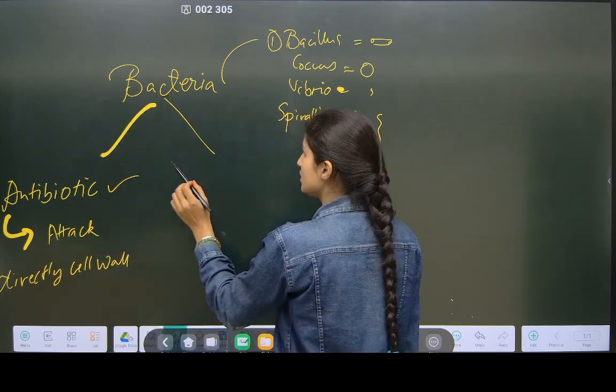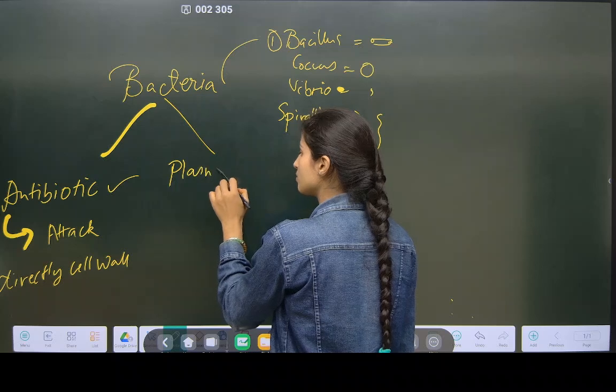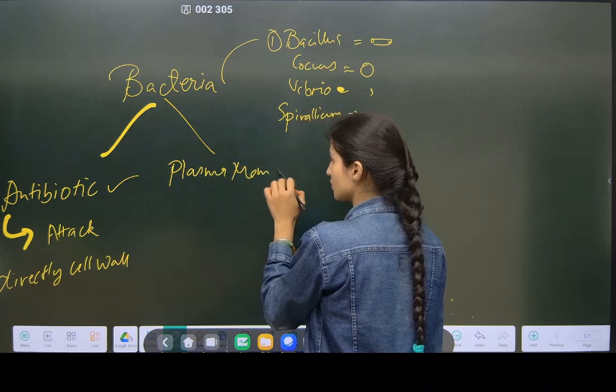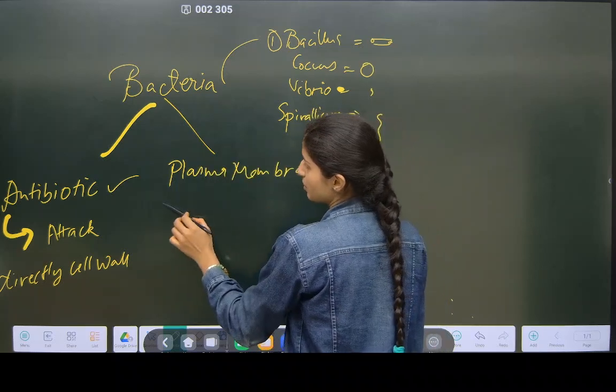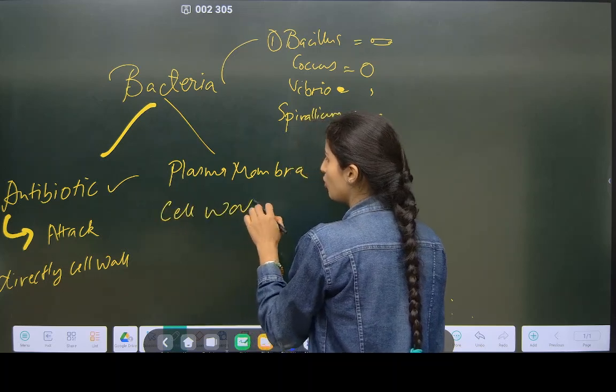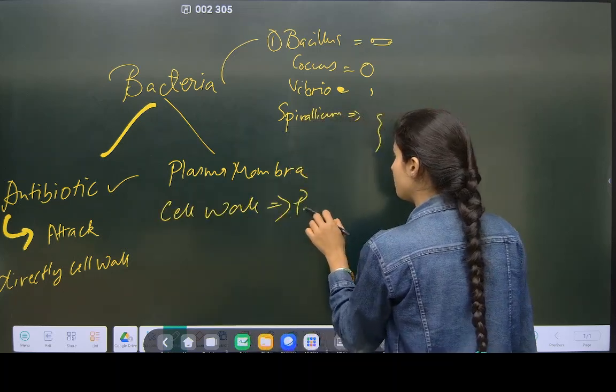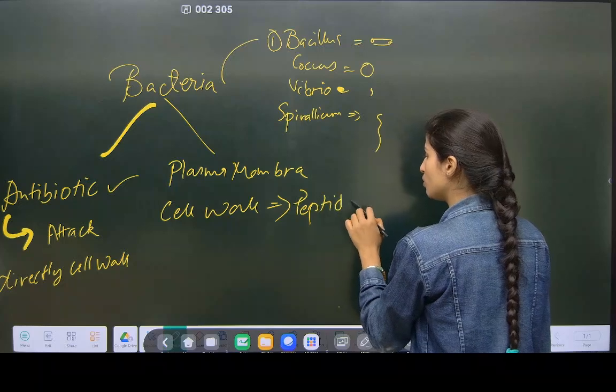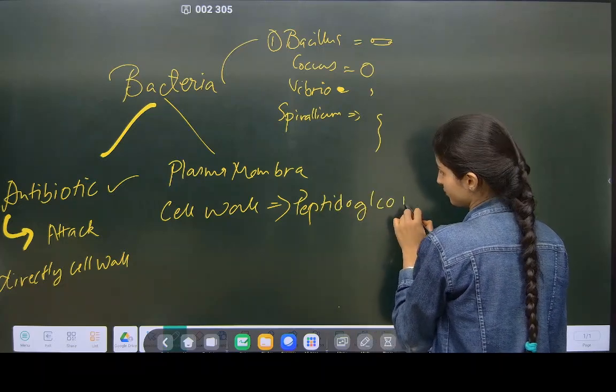What else did we learn? There is a plasma membrane which is selectively permeable. Then the cell wall made up of peptidoglycan.